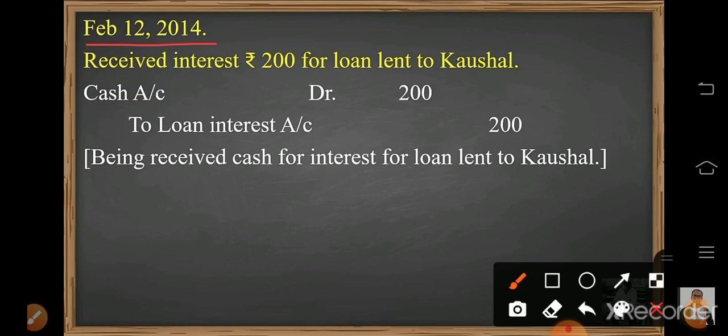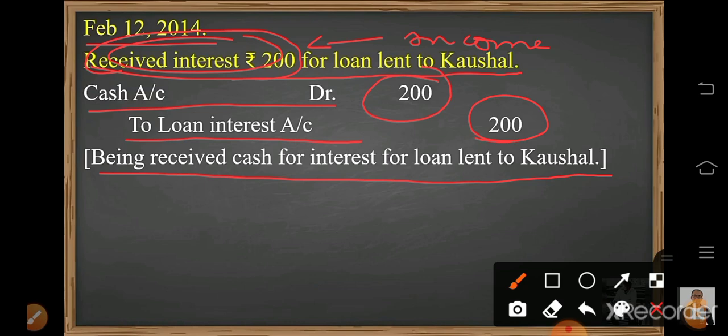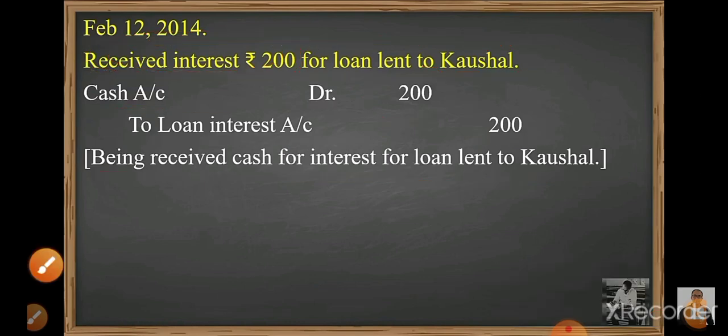Date 12 February 2014: received interest rupees 200 for loan lent to Kaushal. Now here we received the interest. It means cash comes in the business, so cash account will be debited 200 rupees. And received interest is an income for us, and income is always credited. So to loan interest account, credited, in the credit column 200 rupees. Narration: being received cash for interest for loan lent to Kaushal. Move to the next transaction.